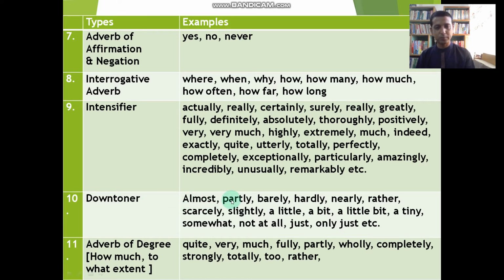Downtoner: almost, partly, barely, hardly, nearly, rather, scarcely, slightly, a little, a bit, a little bit, somewhat, not at all, just, only just. These can be functional as a downtoner, and this can also be functional as an adverb. Adverb of degree: how much, to what extent, quite, very much, fully, partly, wholly, completely, strongly, totally, too, rather. This can be functional as an adverb of degree.